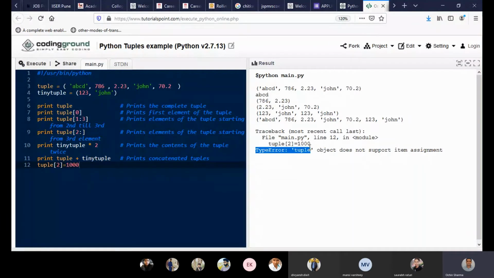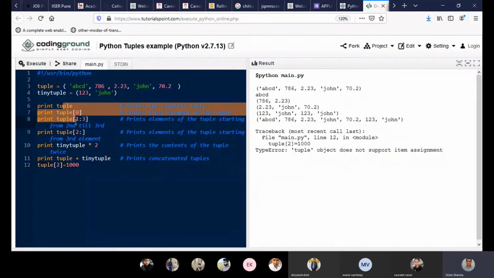So it is giving me an error: object does not support item assignment. Item assignment means updating the value, but updating is not allowed in a tuple. And this error is not on any other line. It is saying that this error is only on line number 12, and you can see that here is line number 12 in the last line. So that means here we have found a difference between list and tuple.